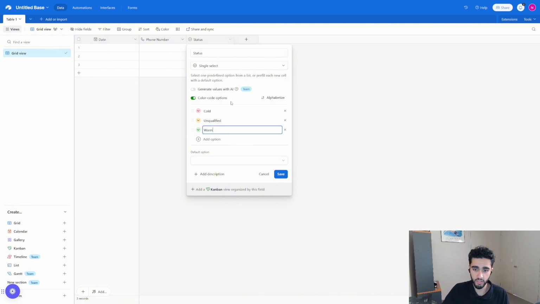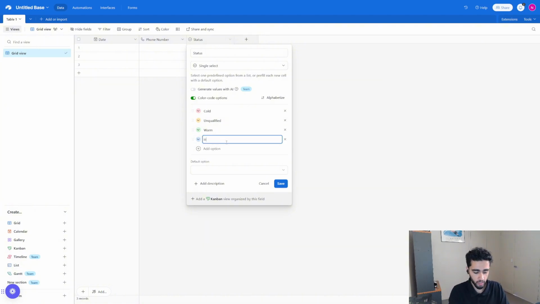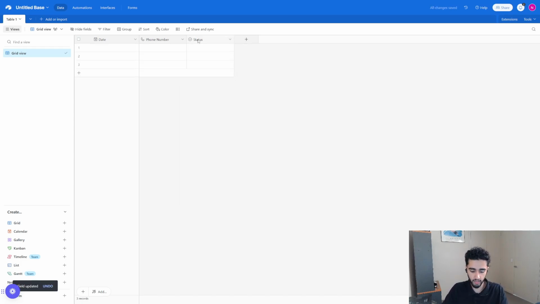They're just asking gibberish in the call. Warm, which is they have interest in our services, but they're not fully sold yet, which is perfectly fine. And then hot, so they are super interested in what we have to offer and they want to book a call with us. And we can obviously change these colors, but I think this color scheme works quite well for what we're doing here. So default option, we don't have a default option. We're going to use AI to actually analyze the transcripts and the call data to determine which one of these 4 status fields that particular phone call deserves. So we're going to click save, and we're going to leave this as is for now.